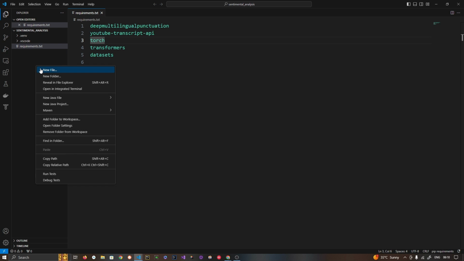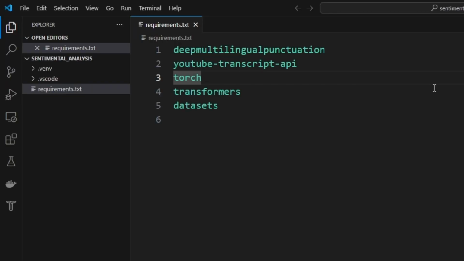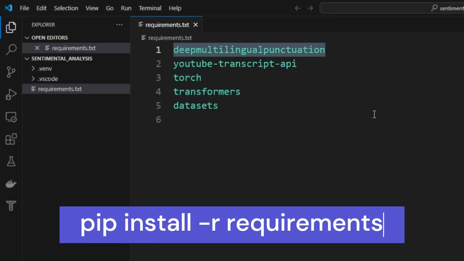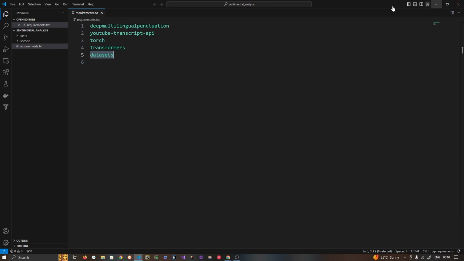First of all, I would advise you to create a virtual environment with Python either 3.7, 3.8 or 3.10. Using this, please install these requirements. The first one is deep multilingual punctuation. The second one is YouTube transcript API, and the next three are torch, transformers and datasets. Let me tell you a little bit about these dependencies.